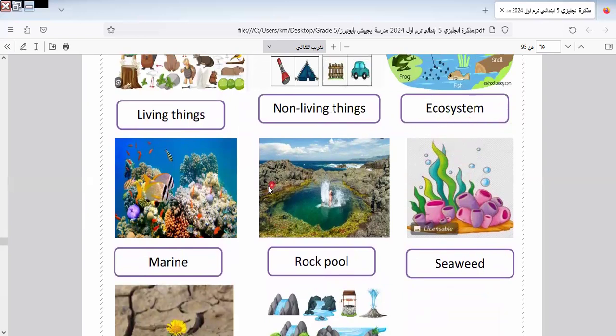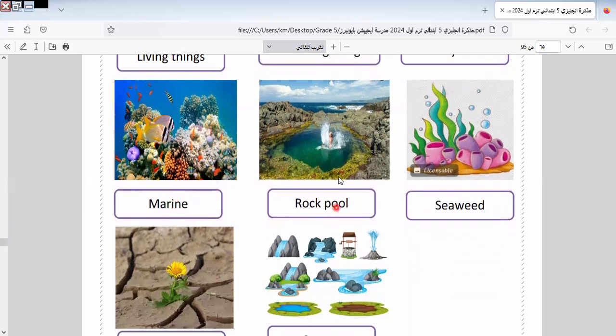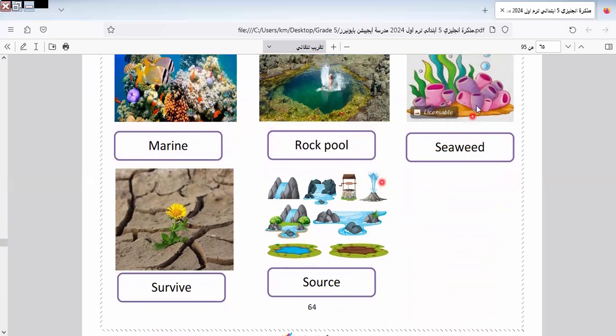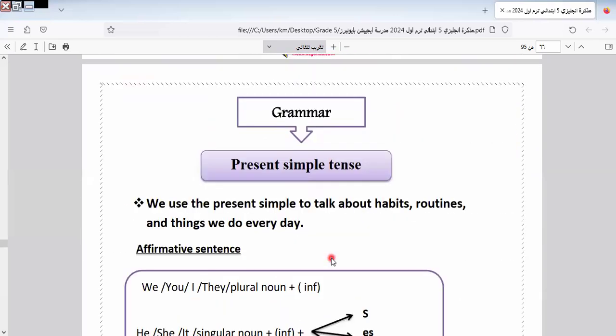Ecosystem. I think all of us know ecosystem. Marine, rock pool. Here is seaweed, the plant in the sea, called seaweed. Here we have survive, source.